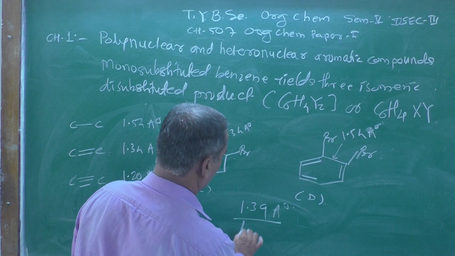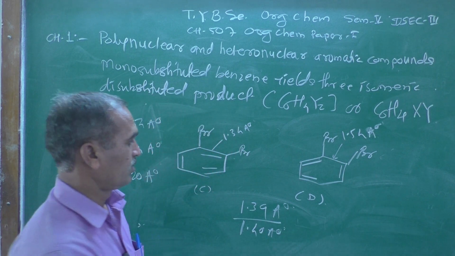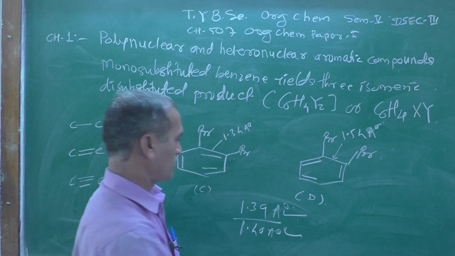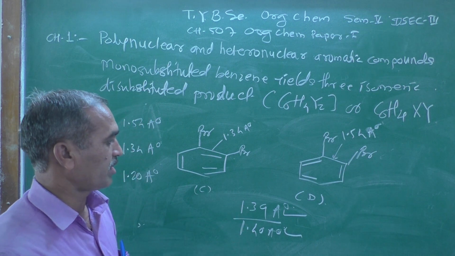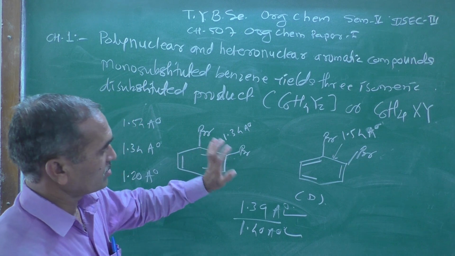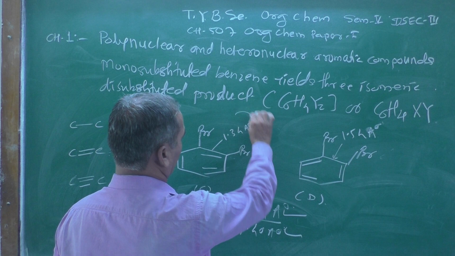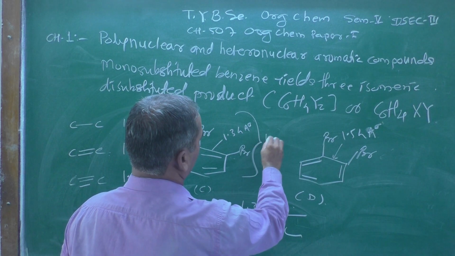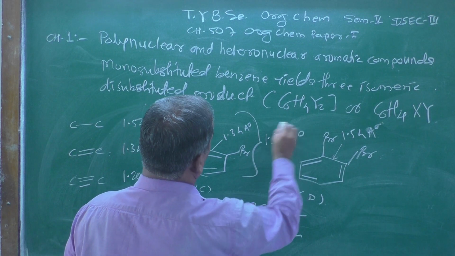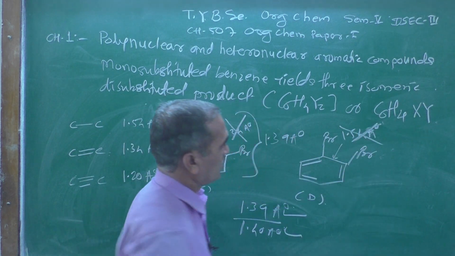In some books it is shown as 1.40 angstrom, so you can remember this or this. So this is 1.39 angstrom, whether it is a double bond or single bond. This kind of bond length is not found there. The bond length found in benzene is 1.39 angstrom. All are identical. This is not found here. This is also a single bond.